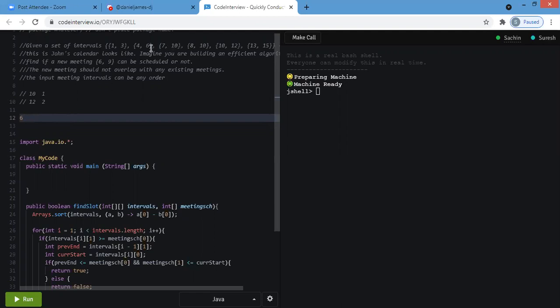Now I'll check for this. Yeah, 6 is less than 7. So I can pull it and put 10 in the priority queue. In this case, I'll check 8 and 10. It is greater, so I'll put 10 in the priority queue. Now when we peek, there is a value less than or equal to this value, so I can pull it.